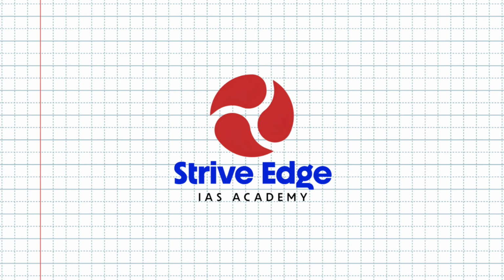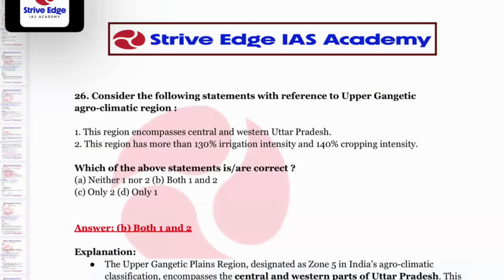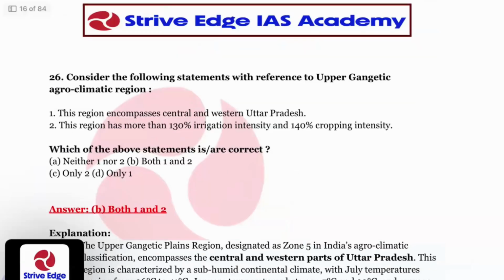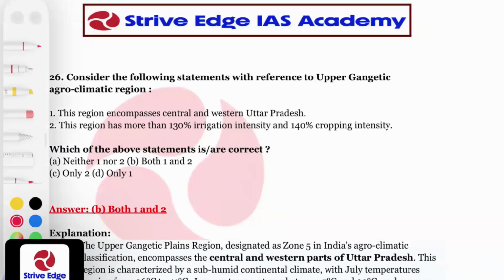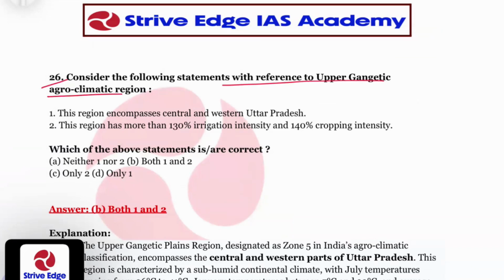Today, we are going to discuss the next part of our questions, from 26 to 50. So, let's start with question number 26. Consider the following statements with reference to the Upper Gangetic agroclimatic region. This region encompasses central and western Uttar Pradesh.